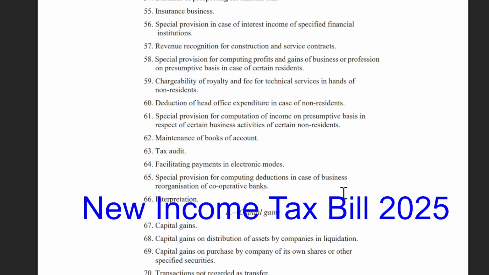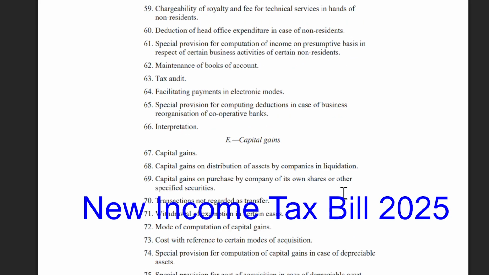60, Deduction of head office expenditure in case of non-resident. 61, Special provision for computation of income on presumptive basis in respect of certain business activities of certain non-residents. 62, Maintenance of books of accounts. 63, Tax audit. 64, Facilitating payment in electronic mode. 65, Special provisions for computing deductions in case of business reorganisation of cooperative banks. 66, Interpretation.